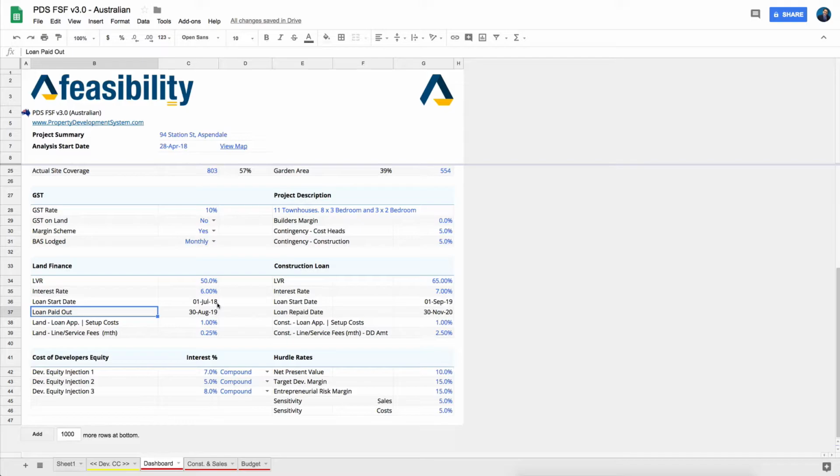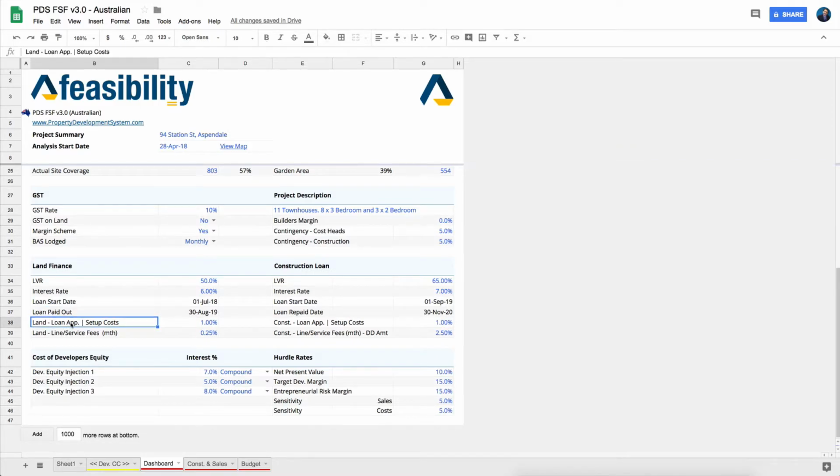It is assumed that when you settle on the land and then start your construction, the mortgagee, or the bank that's going to lend you money for construction, is going to make sure that the first lender is paid out. So the finance on the land will cease to exist as soon as your construction loan kicks in. It automatically puts the date out there, the month before the construction is supposed to start.